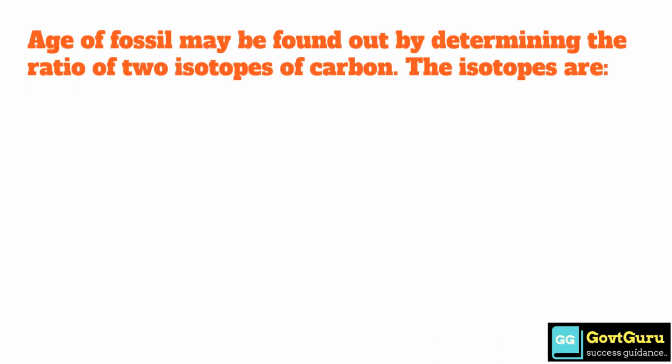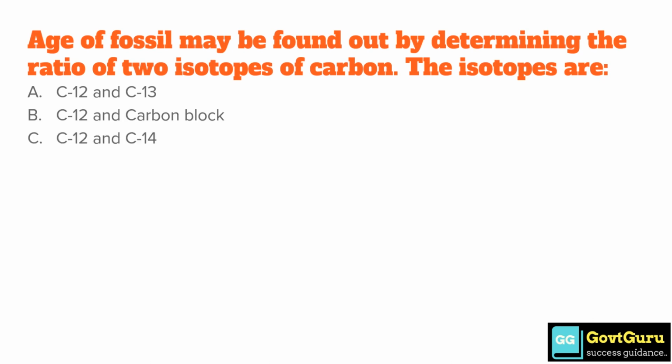Age of fossil may be found out by determining the ratio of two isotopes of carbon. The isotopes are option A, C12 and C13. Option B, C12 and carbon block. Option C, C12 and C14. And option D, C13 and C14. So the correct answer is option C, C12 and C14.